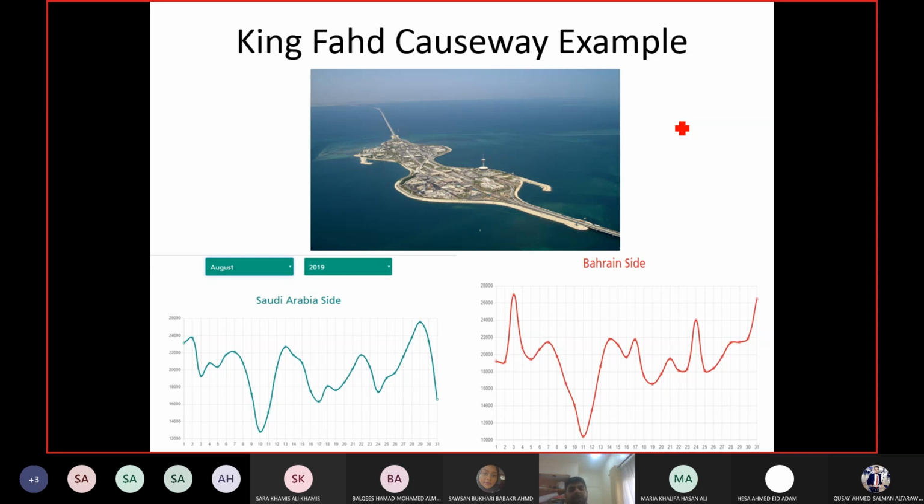The sea is the barrier. King Fahd Causeway Authority takes the screen line count for the causeway every day and they publish it online. So you can see here the count for 2019. If you take these numbers and add them, you get the total number of crossings across the causeway. These counts are given for each day and each month, and even on each day you have them for different hours as well. So you have an example of a screen line count right in your region as well.